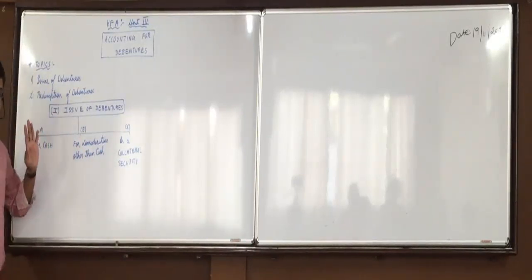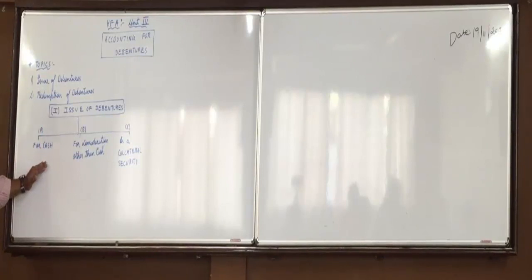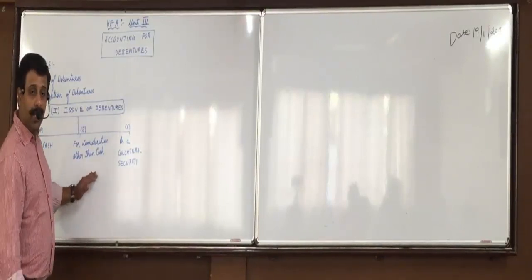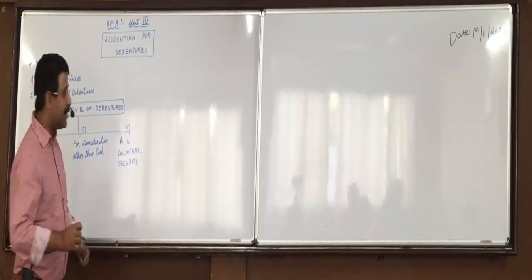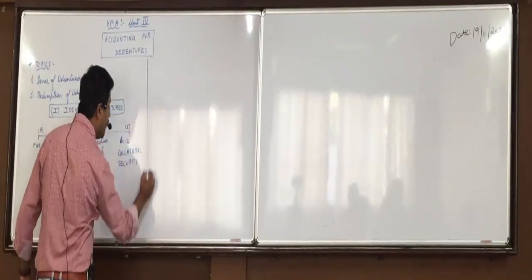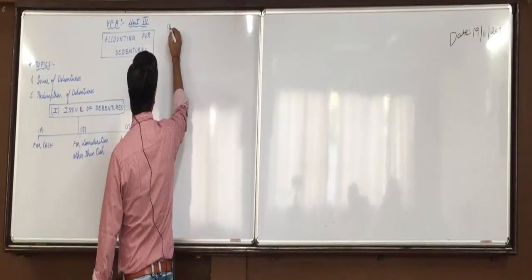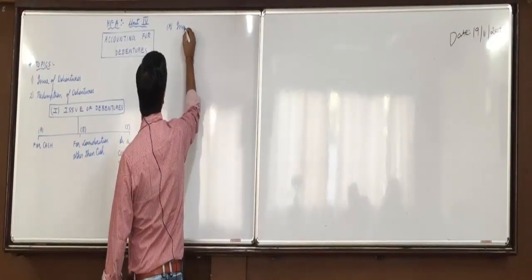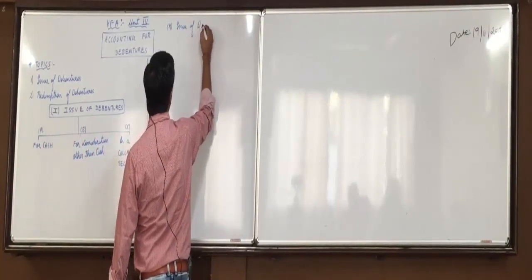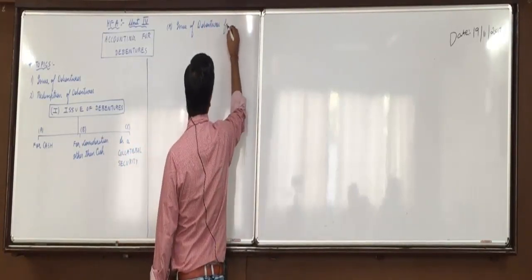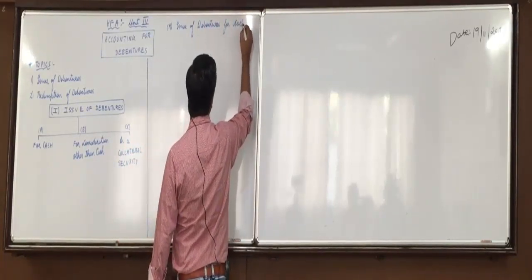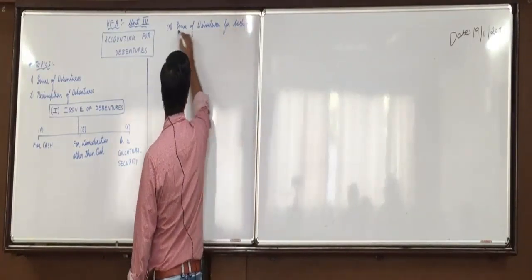So there are three different ways debentures can be issued. One is for cash, second is for consideration other than cash, third is as a collateral security. Is everyone clear with this? Now, first situation: if they are issued for cash, then what journal entries would be passed? Understand this. First of all, it is exactly like shares.